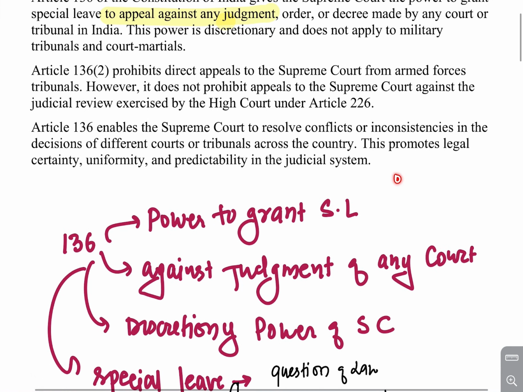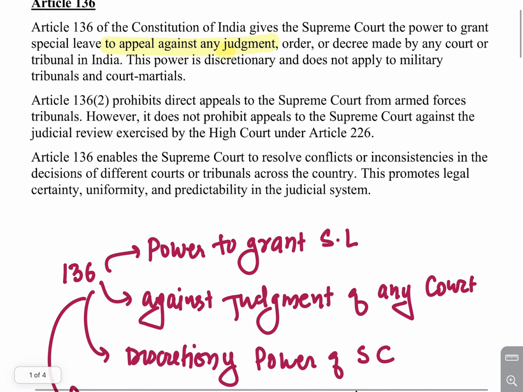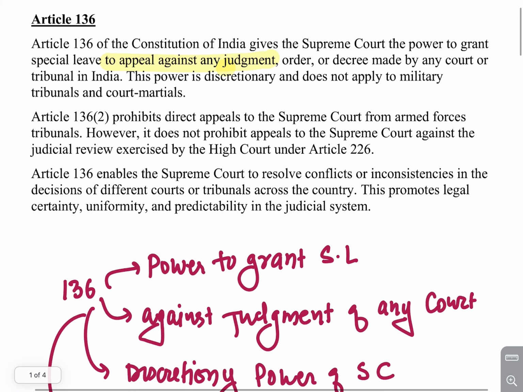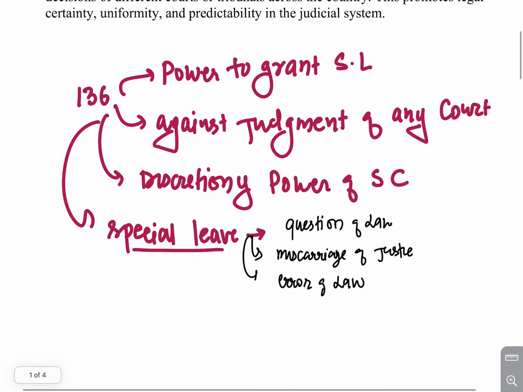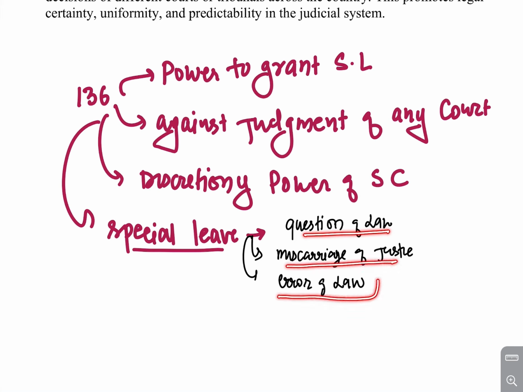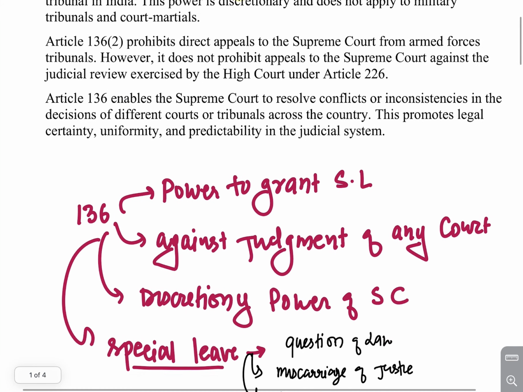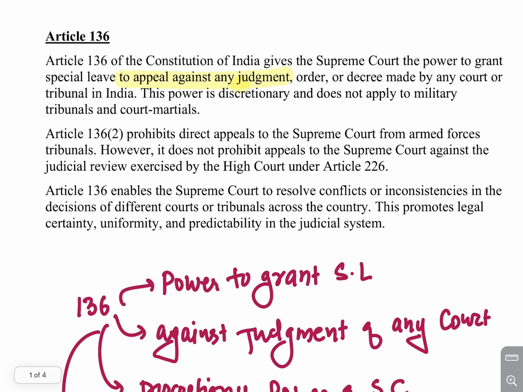So if you are not satisfied with the judgment of any court, then you can file a special petition in Supreme Court that you are not satisfied with the judgment of these courts. Then Supreme Court has a discretionary power to allow you or disallow you. They can take your case or they can reject your case based on the merits of the case, right? So they see if there is a question of law, a miscarriage of justice, or an error in law in the judgment given by the High Court or any court in India for that matter. So in this case, Supreme Court can allow you to go against the judgment of these courts, right?